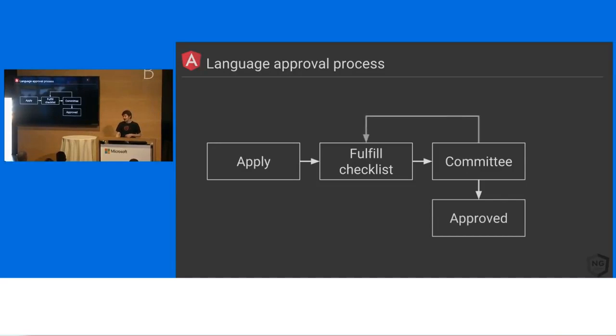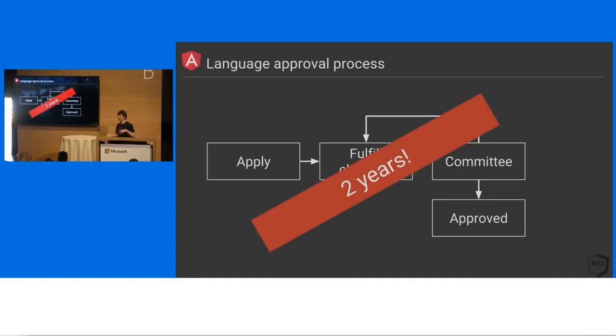Simple. Except that we had to go through this cycle a couple of different times. We had to go back, and the committee would say, well, we'd like you to change this. We'd like you to tweak this. It took almost 2 years from the time that we started to actually get TypeScript approved at Google. We're happy to announce that 6 weeks ago or so, it officially got approved. So basically, any team at Google who wants to can now use TypeScript.